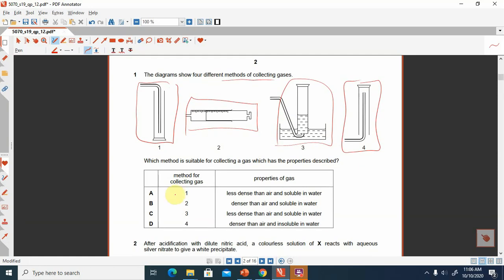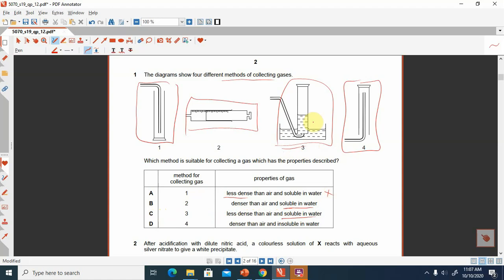Now look at this one. Number 1 is less dense than air, meaning a lighter gas. This apparatus is for the heavier gas, so option 1 will be incorrect. Option 2 is denser than air, meaning heavier gases, and soluble in water. We can collect this one, so just leave this statement. Now the third one is C: less dense than air but soluble in water.